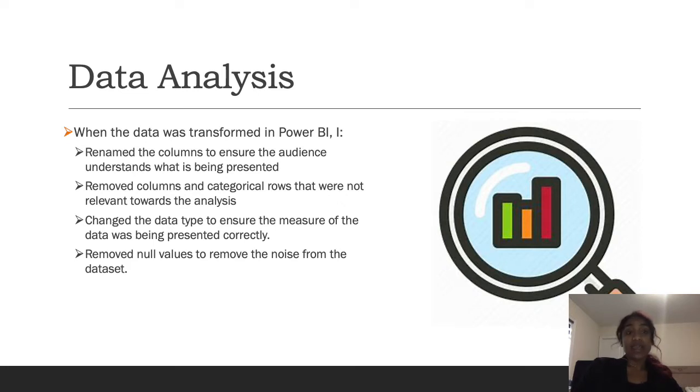I have transformed my data by renaming the columns to ensure the audience understands what is being presented. I have removed columns and categorical rows to remove irrelevant data for this analysis. I have also changed the data types to ensure the data was being presented correctly. For example, if one of my columns was a date, I ensured that it is understood in Power BI as a date. I have also removed the none values to remove noise and ensure that I'm working with a clean dataset.